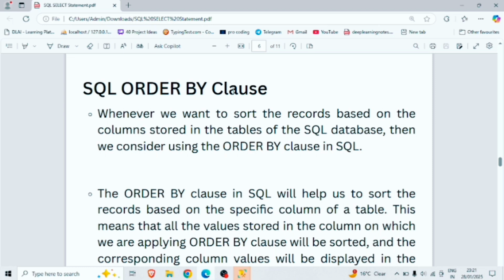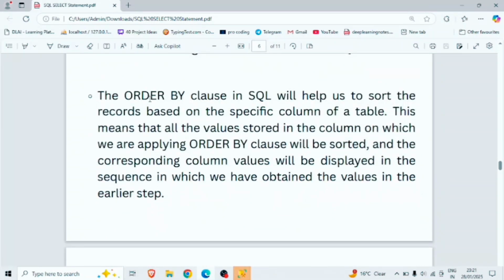SQL ORDER BY clause. Whenever we want to sort the records based on a column in a table of the SQL database, we have to use the ORDER BY clause in SQL. The ORDER BY clause will help us sort the records based on a specific column of a table. This means that all the values in the column on which we apply the ORDER BY clause will be sorted, and the corresponding column values will be displayed in the sequence in which we obtained the values in the earlier step.